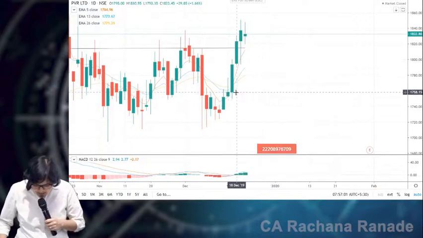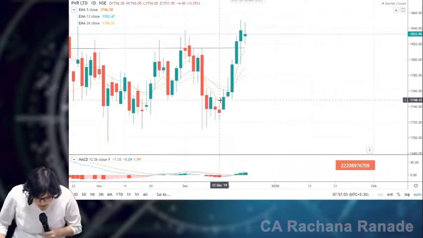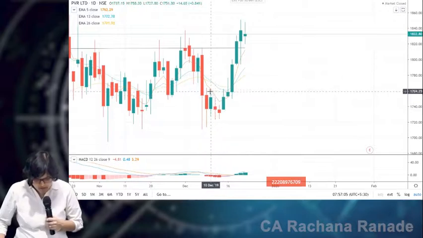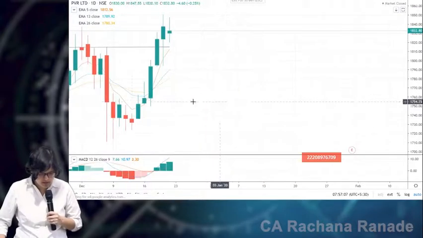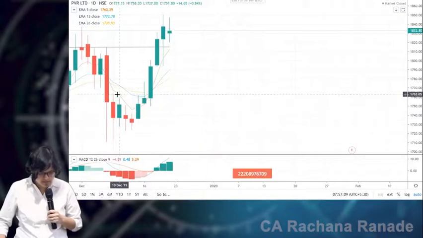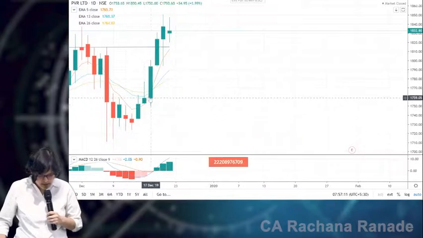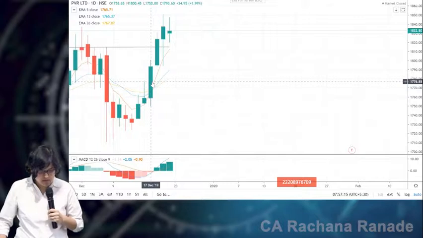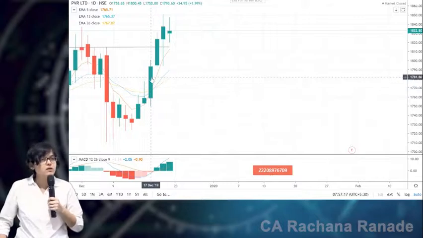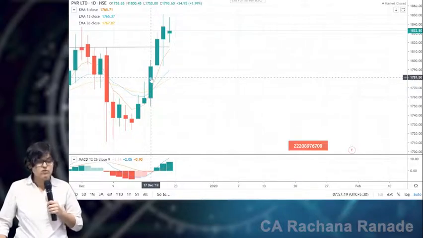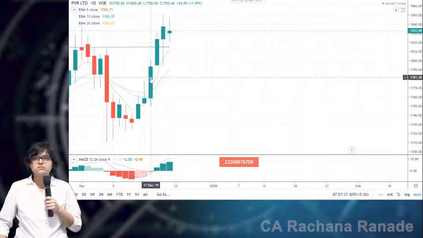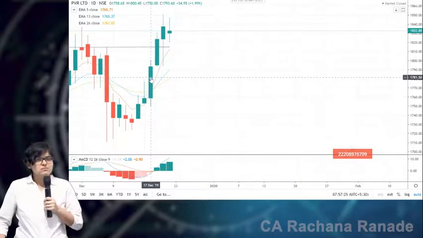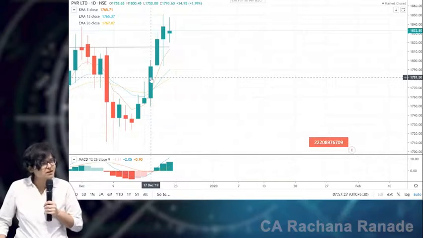Just too many lines cutting each other. Okay, this was our 5 days line if you remember. The orange line. Is it visible? This is the orange line. And it has cut both these lines on the same day. And again this date is 17th only. Confirmatory buy, anticipatory buy, everything.